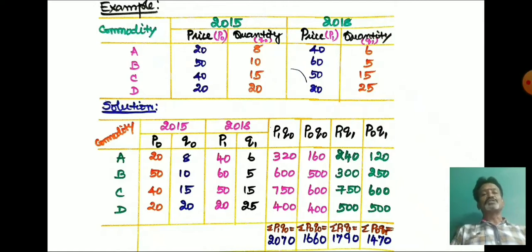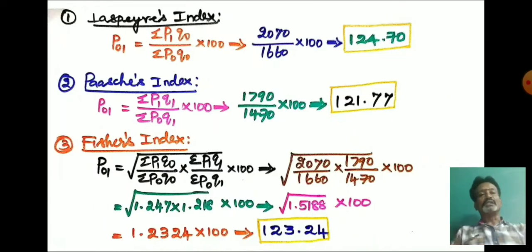So now we have estimated all the values which we need to estimate Laspeyres, Paasche, Fisher's and Marshall-Edgeworth index numbers. So here sigma P1 Q0 is equal to 2070, sigma P0 Q0 is equal to 1660, sigma P1 Q1 is equal to 1790 and sigma P0 Q1 is equal to 1470. Now we have to substitute the values in each and every formula.